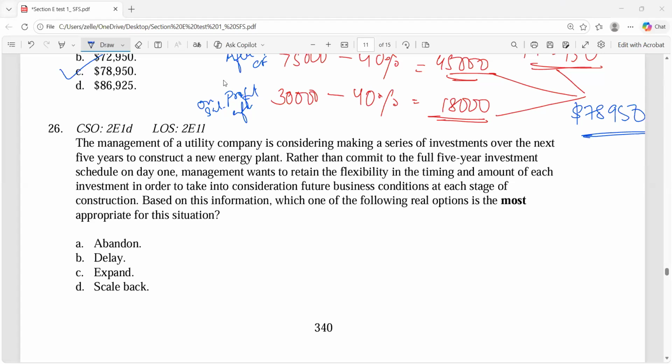Rather than commit to the full 5-year investment schedule on day one, management wants to retain flexibility in the timing and amount of each investment in order to take into consideration further business conditions at each stage of construction. Based on this information, which one of the following real options is the most appropriate for this situation?